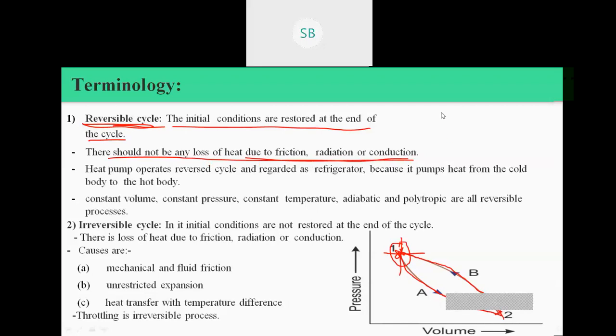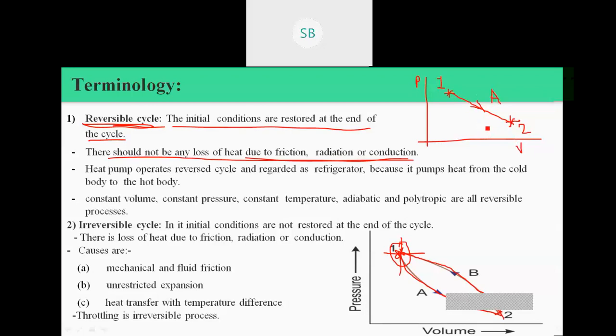So another concept is what is meant by a reversible process. If we plot a PV plot, we have one system at state 1, and it goes through one process and achieves state 2. This can be any process, which we will note as process A. So what is meant by a reversible process?